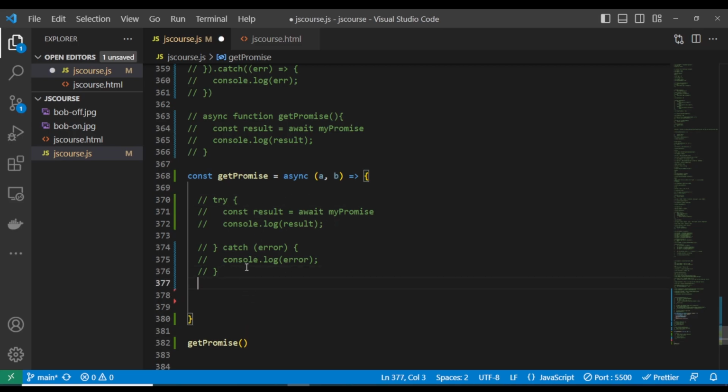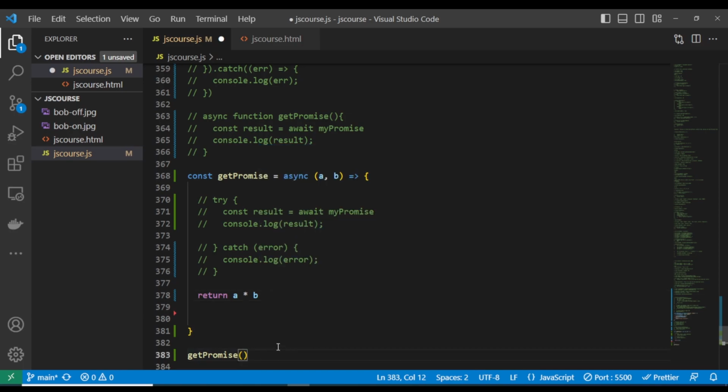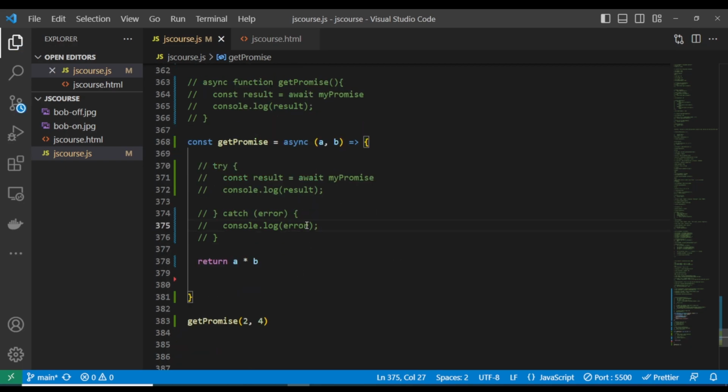When you put return, let me show you this. This is a normal function that is not async. But now, if you say return A multiplied by B, and you call this function and say something like 2 and 4. In our normal function, if this function is not async and you call it, remember we are using the return keyword, so we have to pass it into a variable.